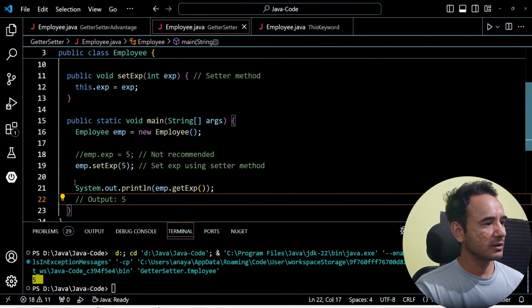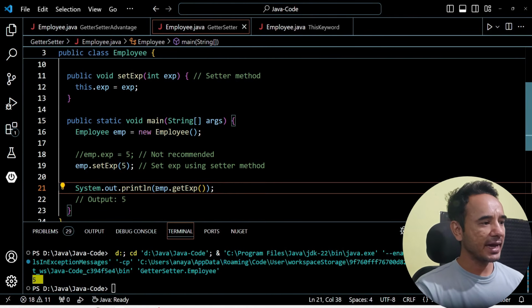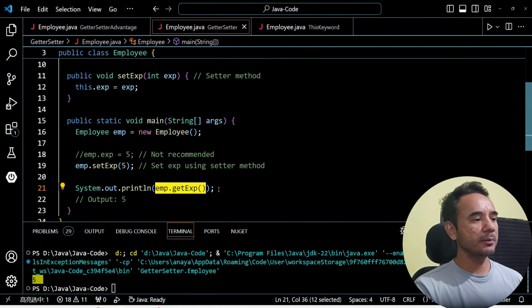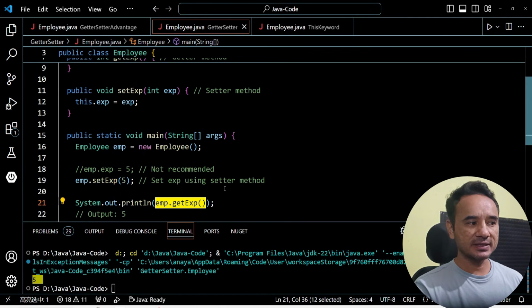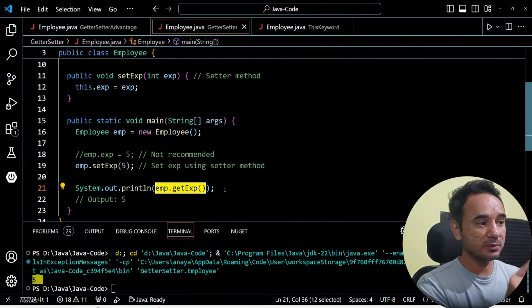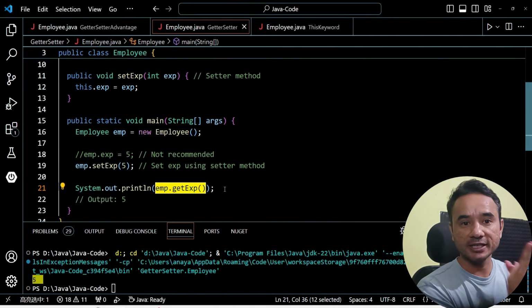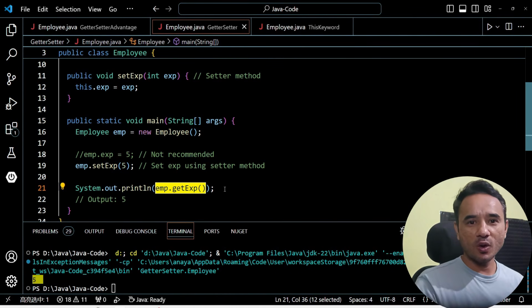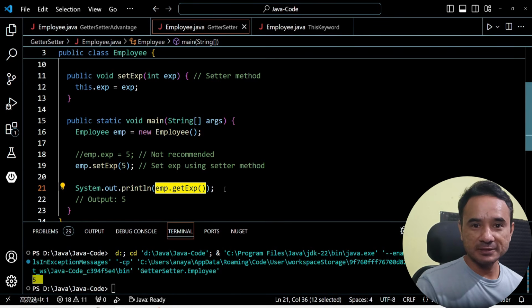So rather than directly accessing emp.experience, we have to use the getter method, getExperience. So that is the story of the getter and setter brothers.